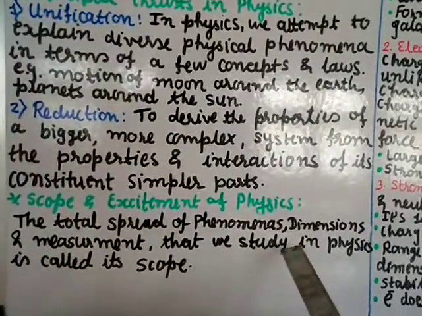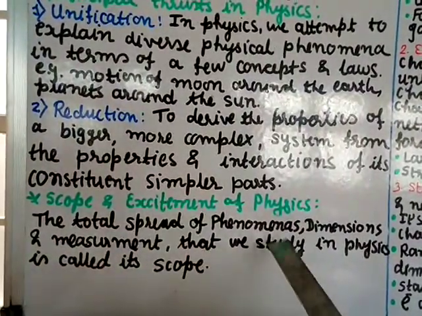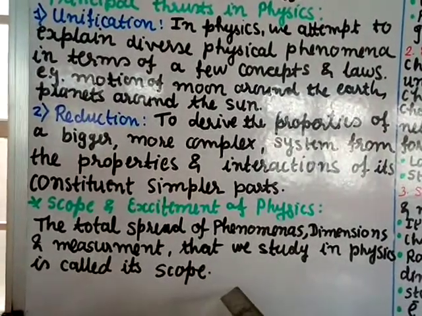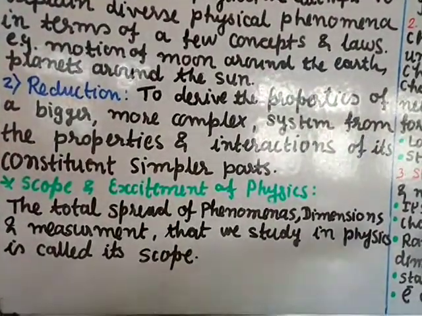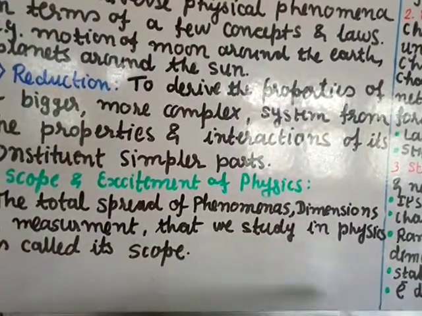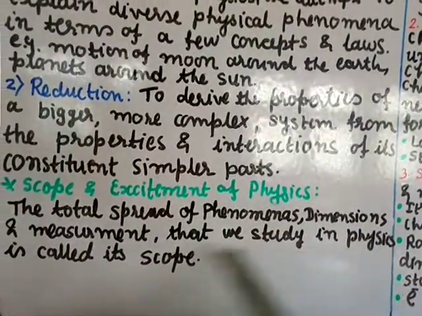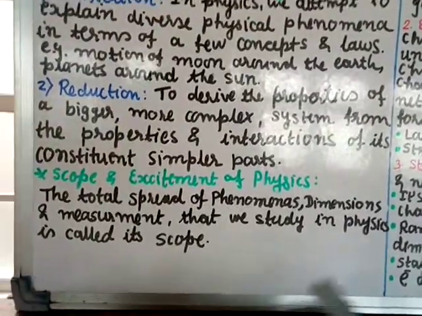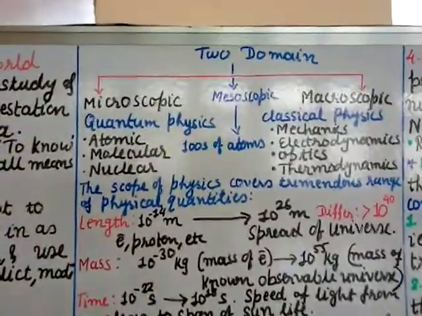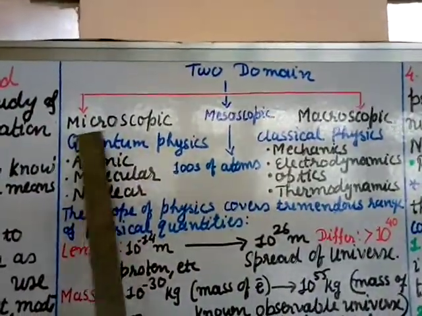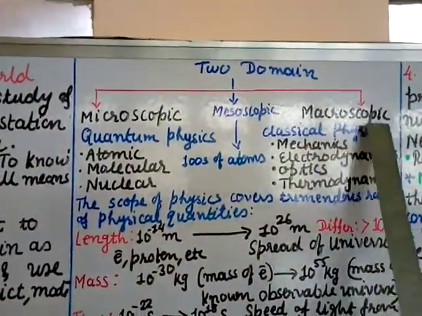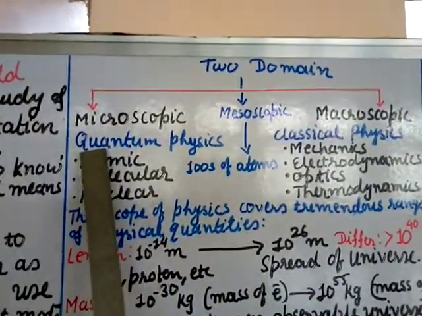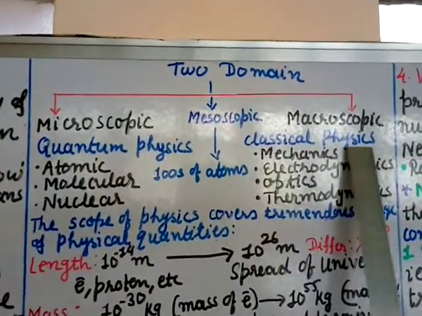Scope and excitement of physics: the total spread of phenomena, dimensions and measurement that we study in physics is called the scope of physics. The phenomena, the dimension, the measurement, all these come under the scope of physics. And the scope of physics is divided into two domains, one is microscopic and one is macroscopic. Under these come quantum physics and classical physics.